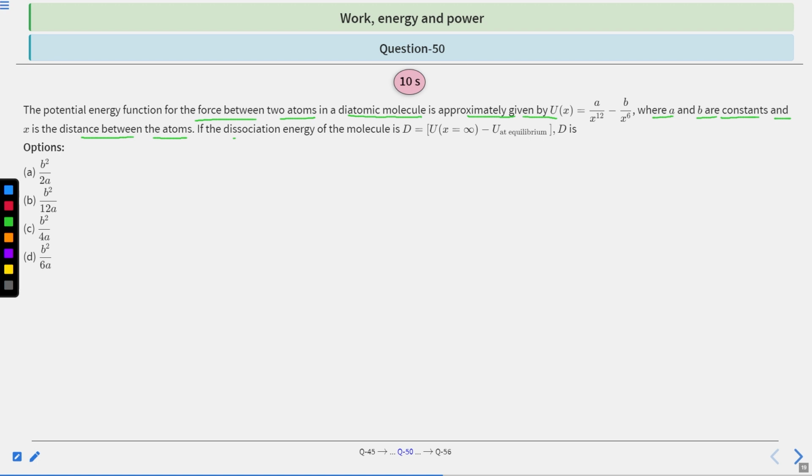If the dissociation energy of the molecule is D, what is D? Given options: A, B square divided by 2A; B, B square divided by 12A; C, B square divided by 4A; D, B square divided by 6A. So which option is correct? You have 10 seconds to solve this question. After 10 seconds, we will provide the solution.